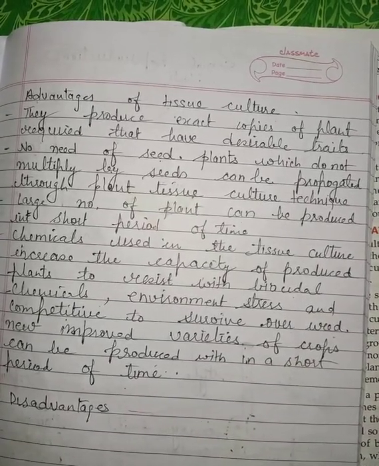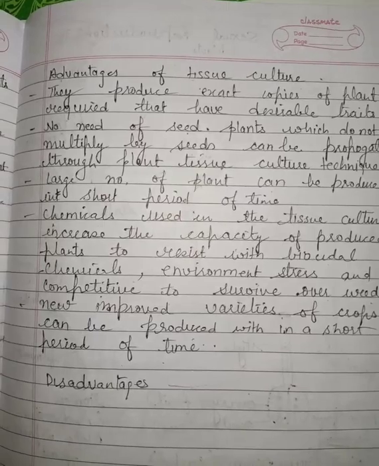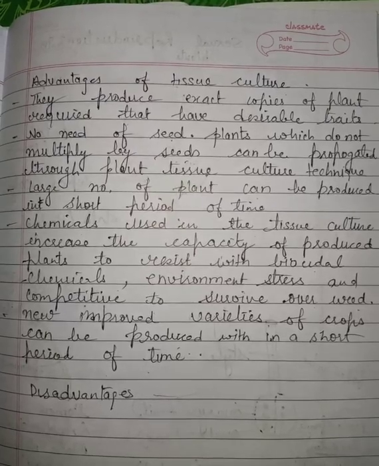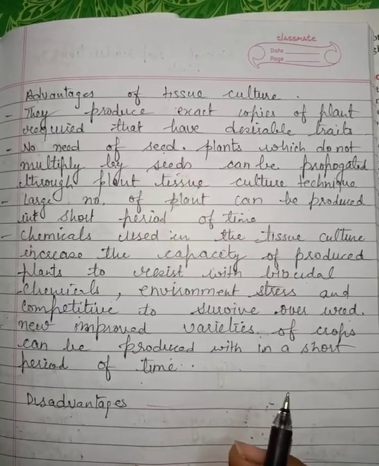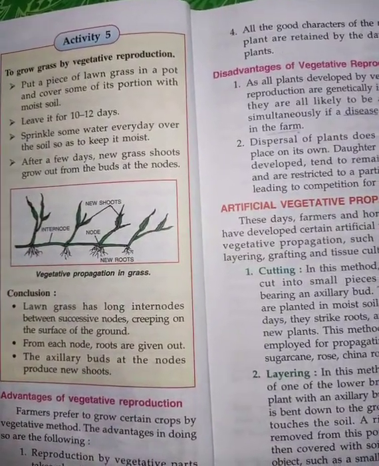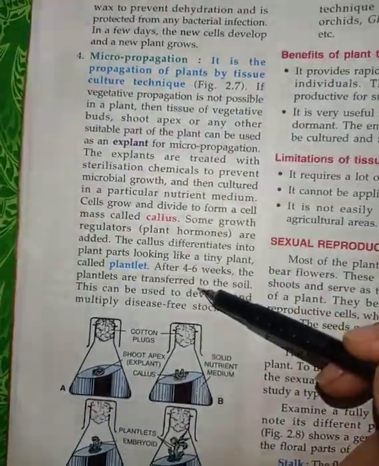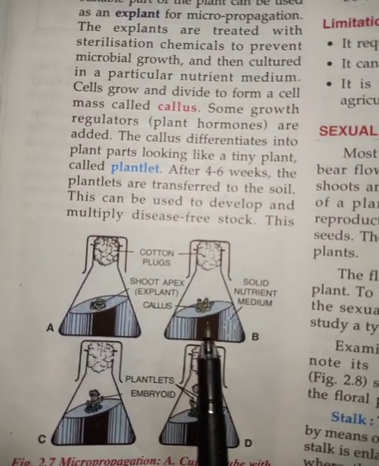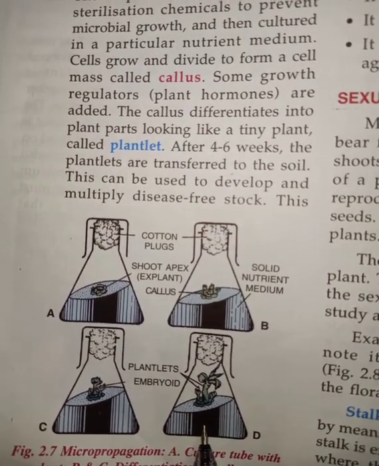As I have told you, we are going to use the sterilization chemical. Because of that, the plant is not able to get any harmful diseases because it is already treated with the chemical. So by this method, new improved varieties of crops can be produced in a short period of time. So this is all about micropropagation. It is already given in your book also, children. The same thing I have explained in my own words. With a diagram they have explained how a plant is formed, then it changes into a callus. That callus will change into a plantlet, and these plantlets are able to grow.